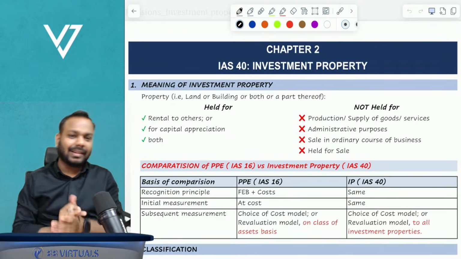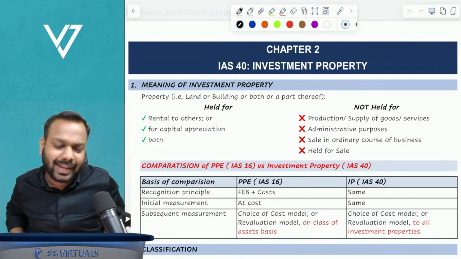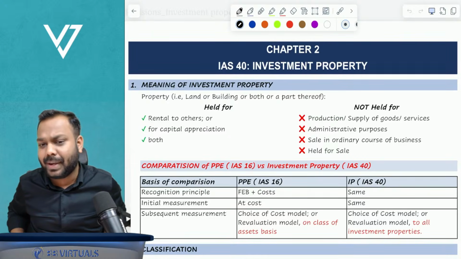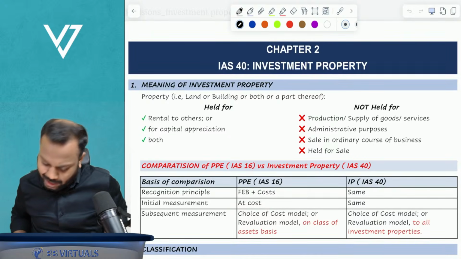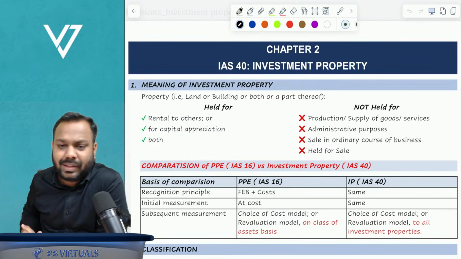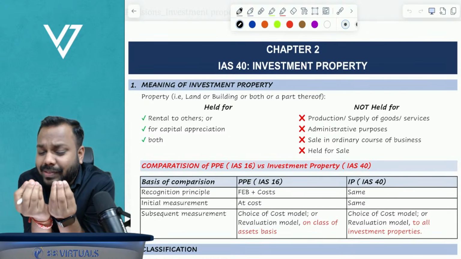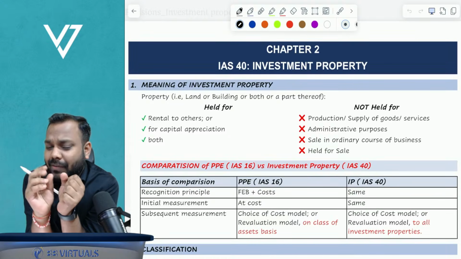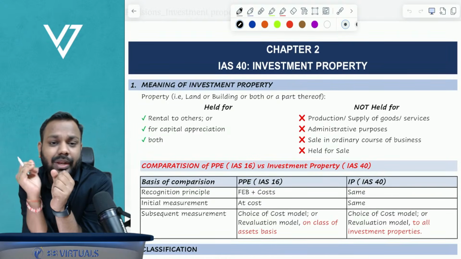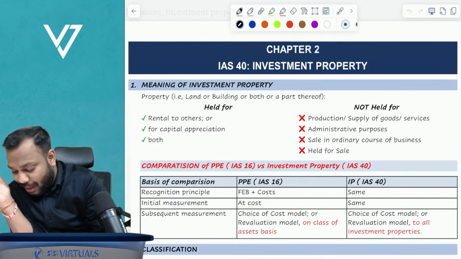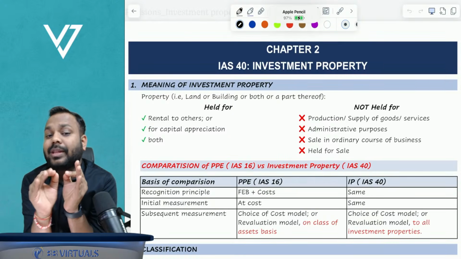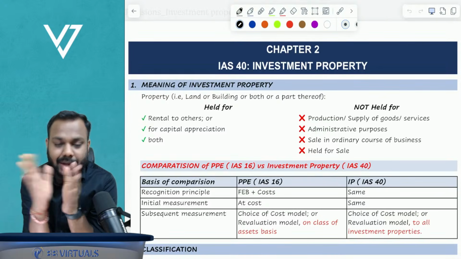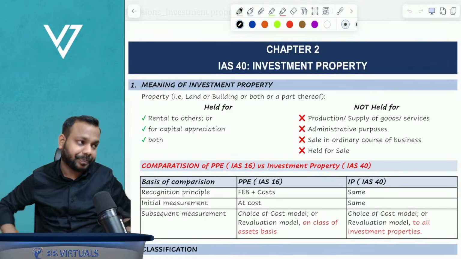So in the last session, we revised IAS 16 property, plant and equipment. Today, first of all, we'll be revising IAS 40 investment property, a very easy-going standard. So let us revise very fast. IAS 40 deals with investment properties.